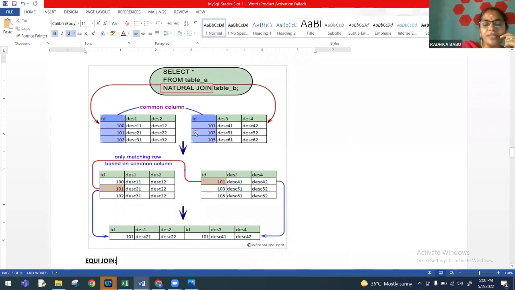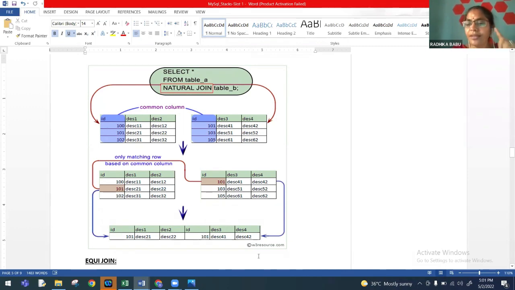So the two tables' matching column is named ID. Therefore, MySQL will automatically match the corresponding columns, and you will not get 6 columns and 6 rows. In this case, take 100. Do we have 100 in the second table? No. So the matching row is not identified. Take 101 from the second row. Do we have 101 in the second table? Yes. Therefore, 101 is selected for the output. ID is 101, description 1, description 2. Again, ID is included, description 3 and description 4.